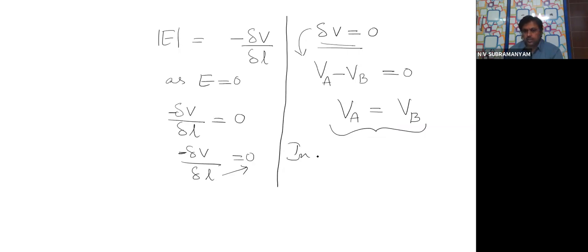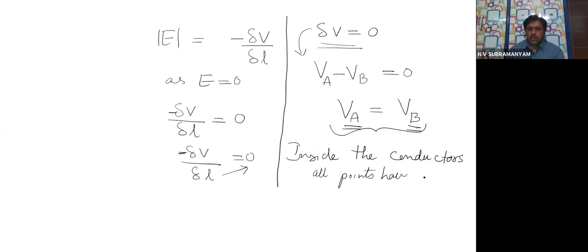Inside the conductor, A point potential is equal to B point. That means both are having same potential. So what does this mean to us? All the points inside the conductor have same potential.